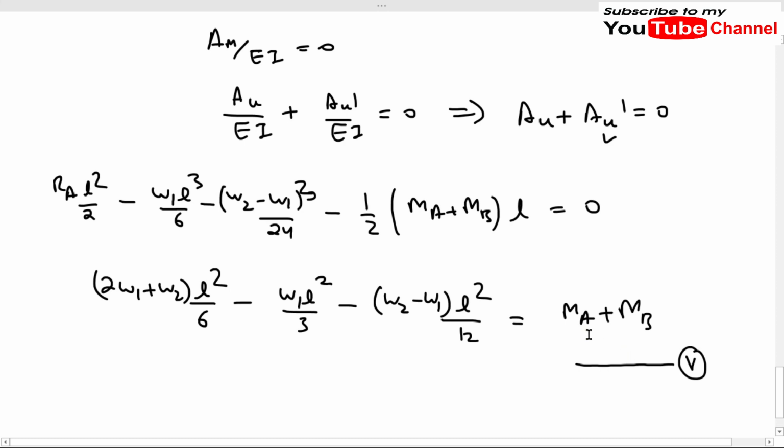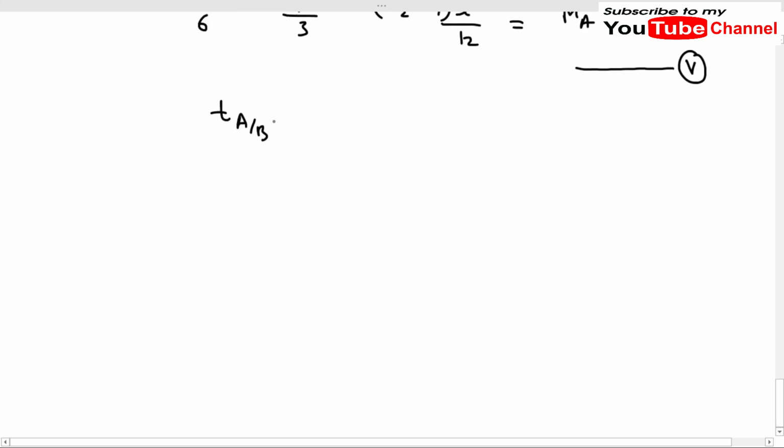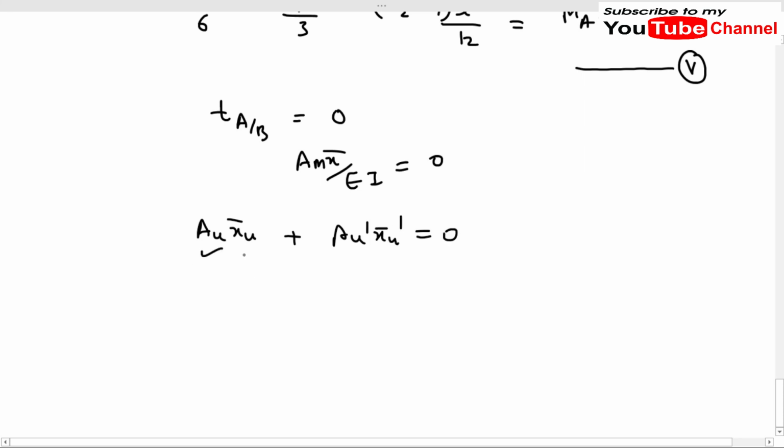Now we have got this equation, so we will use another condition. The other condition is that the deflection at A over B is equal to 0, and it means that AM x bar by EI is equal to 0, and we will also divide this AM x bar into two parts. First is Aμ xμ bar plus Aμ dash xμ dash bar is equal to 0, and we know the value of Aμ xμ bar, and we will also know the value of Aμ dash xμ dash bar.